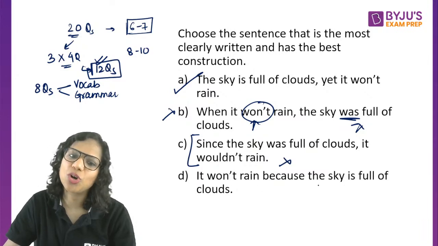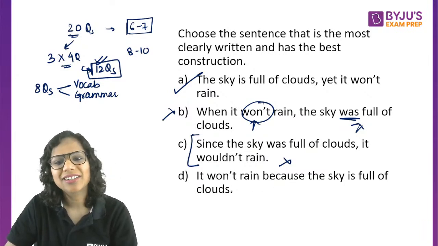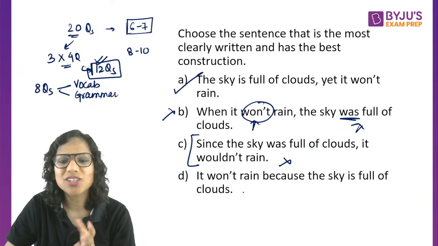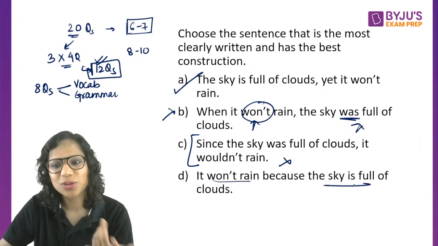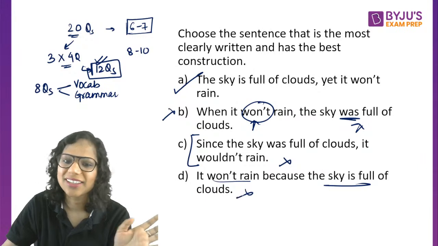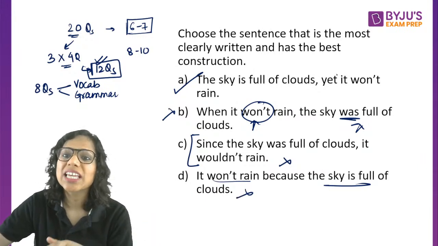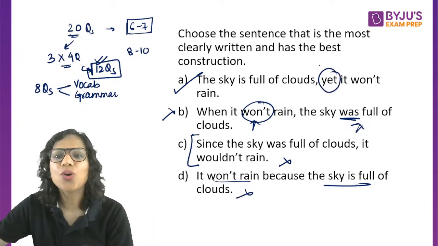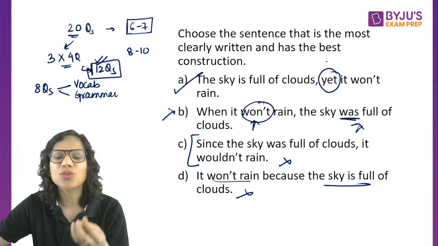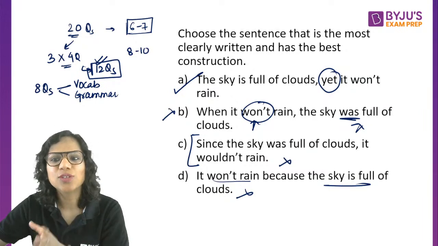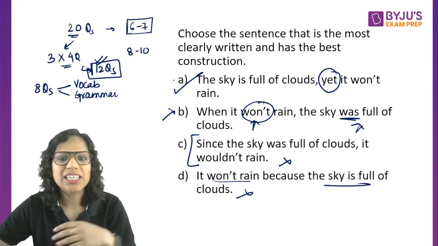It won't rain because the sky is full of clouds, again, this cause-effect relationship is very weak, right? There's nothing for me to justify why it is not going to rain if the sky is full of clouds. It's a contradiction. Usually you expect it to rain. A is the answer here.